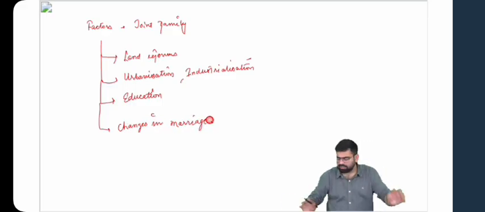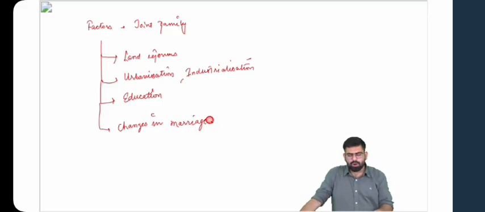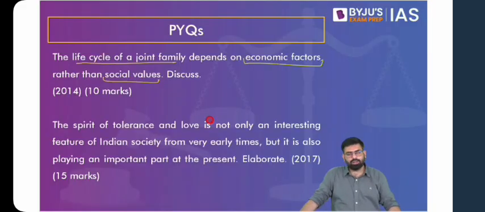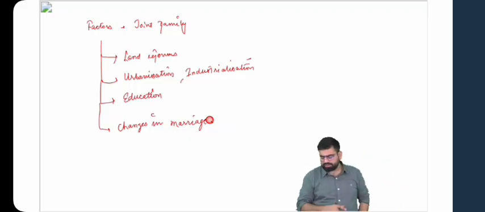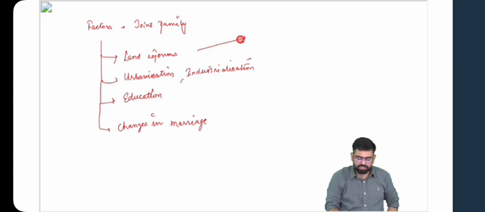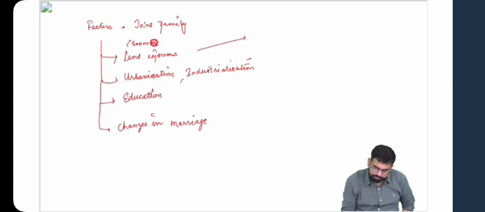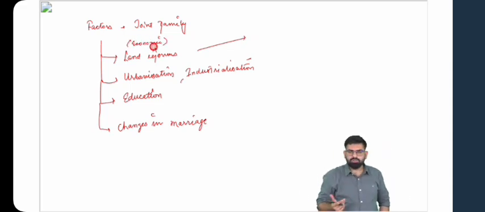Now let's first talk about these factors. How do they affect the life cycle of a joint family? And then we'll categorize them into social and economic factors. And then we'll see which factors weigh heavily with respect to the life cycle of a joint family. Okay, so let's take up these few factors, and because these things have already been discussed, so let's understand. Let's talk about land reforms, which are primarily economic in nature. So if we talk about land reforms, we have already seen that land reform also leads to breaking up of the joint family.